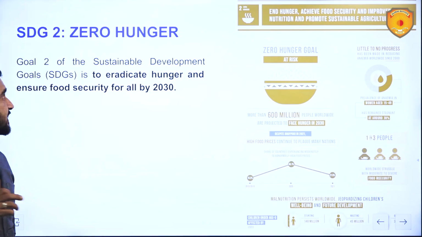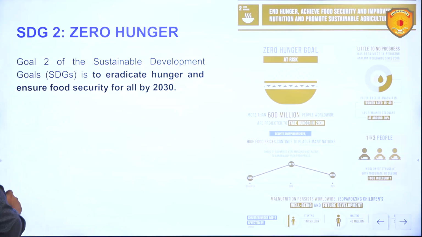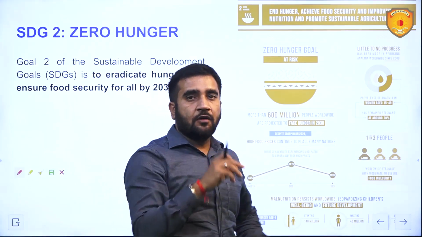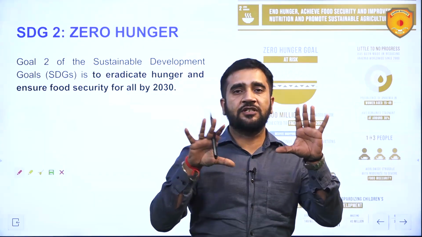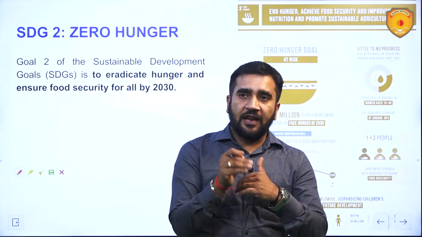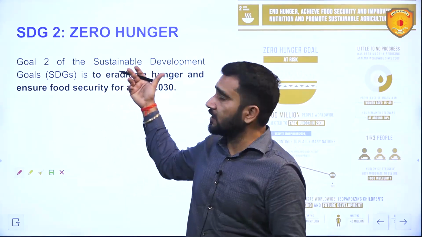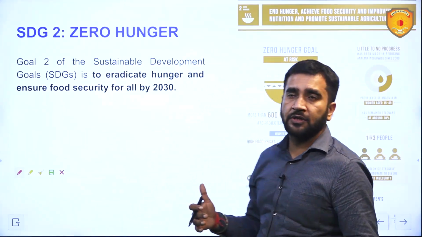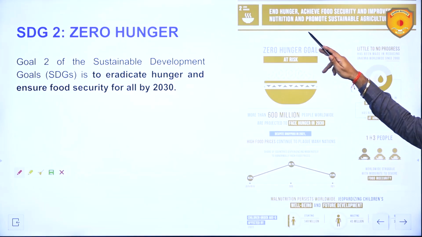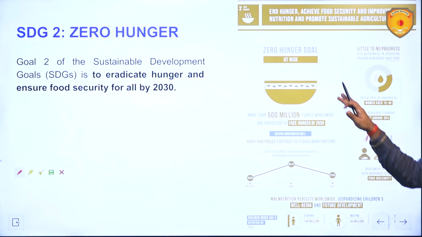This SDG 2 calls for zero hunger, and it is not only zero hunger. As we saw yesterday, with SDG 1, zero poverty, there was a broad goal, but inside that there were multiple sub goals. Likewise here also, the main goal is zero hunger, but inside it are multiple sub goals. So the exact goal is to end hunger, achieve food security and improve nutrition, and promote sustainable agriculture. So the zero hunger goal is at risk.